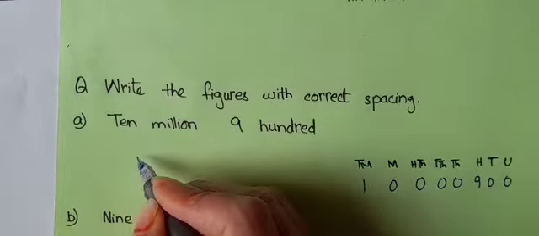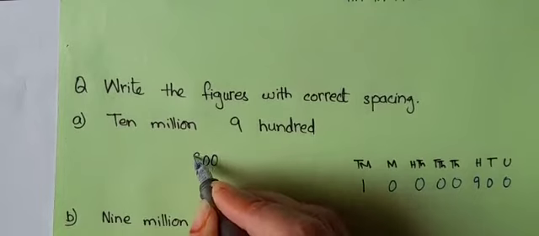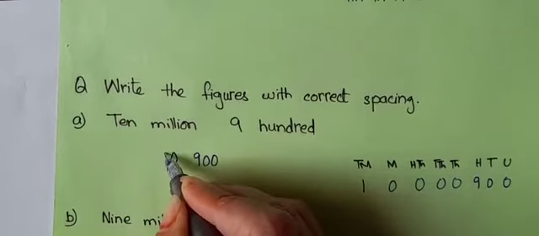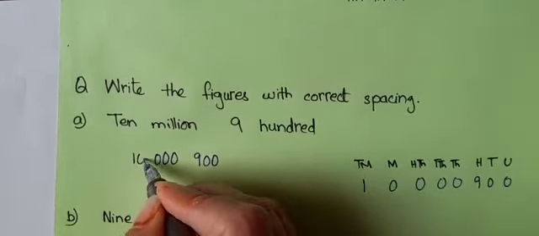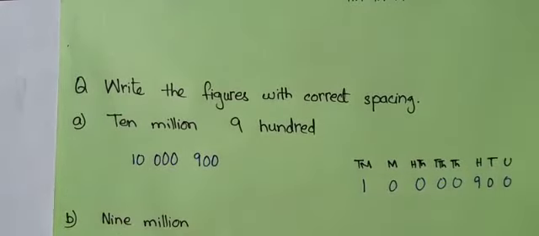So now here we have to write the number with correct spaces. 3 digits from the right hand side are 900. Then on the thousand place there is nothing, so 0, 0, 0. On the million place it is 10. So our answer is 10,900,000. Next sum is 9 million. You have to make a place value chart and do it yourself.